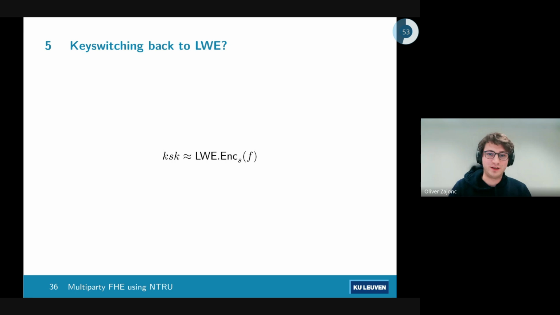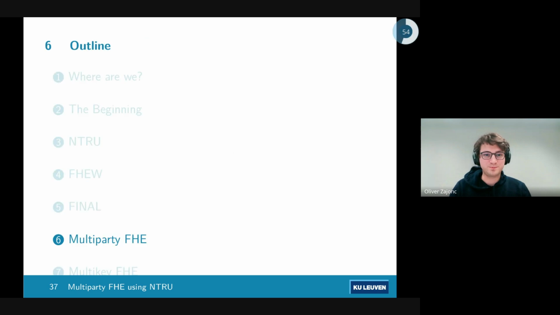And then we just have to get back to LWE. Now, key switching from NTRU to LWE is relatively simple. The real thing you need is this key switching key, which is roughly an LWE encryption under the LWE key of the NGS key. So this will become important later.